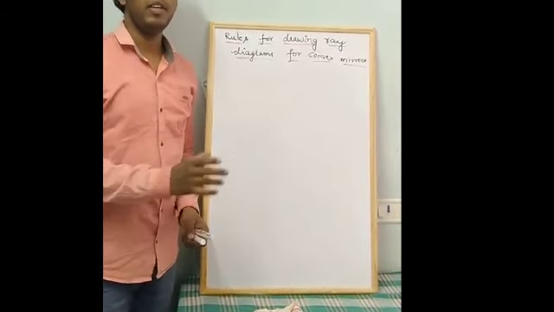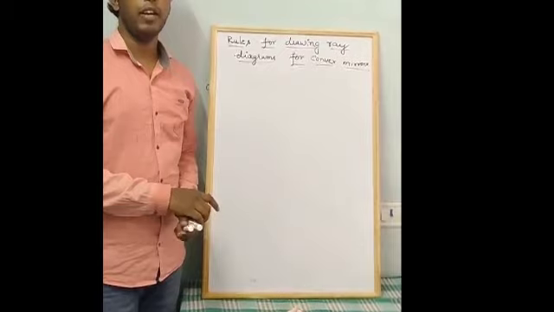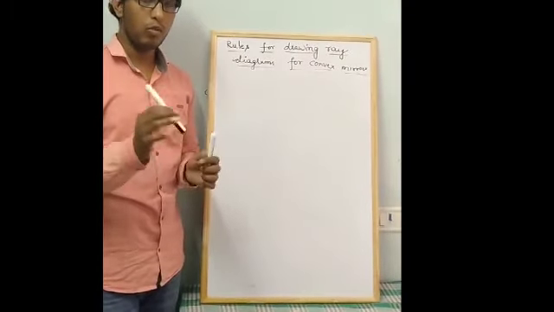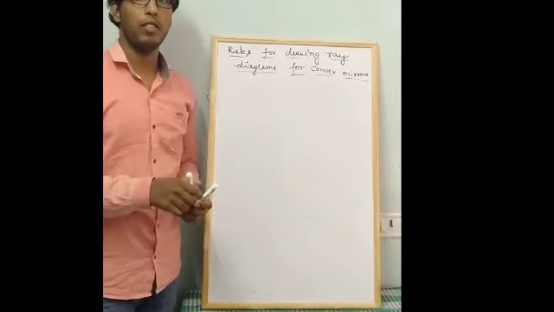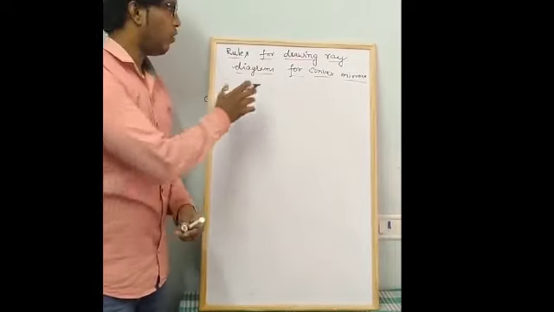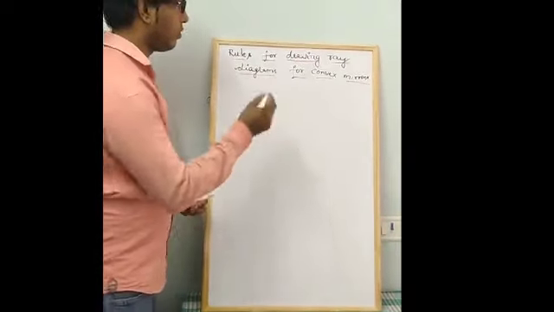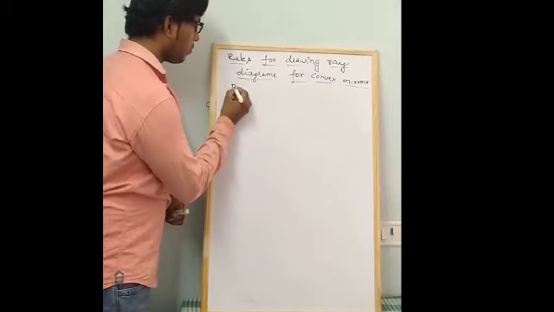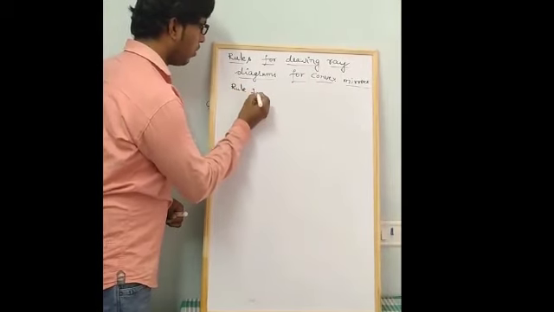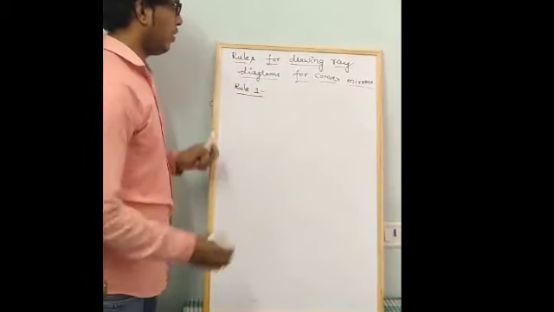Now we learn the basic rules for drawing the ray diagrams for convex mirror. There are three basic rules for drawing the convex mirror ray diagrams. So let us see what they are. First rule, rule 1.